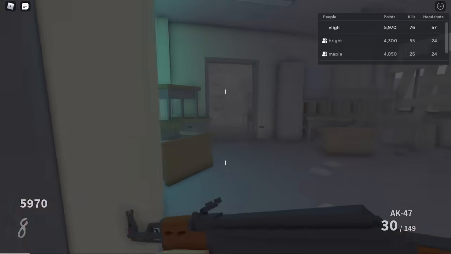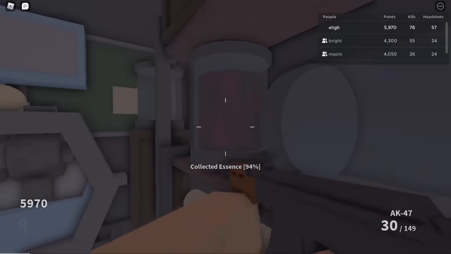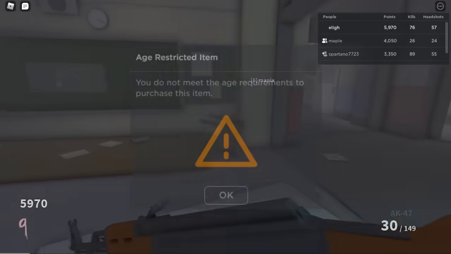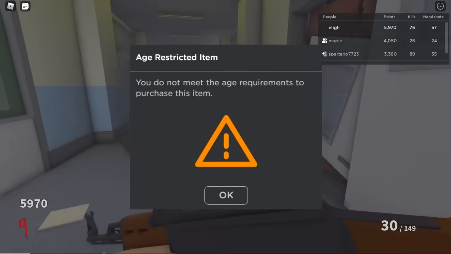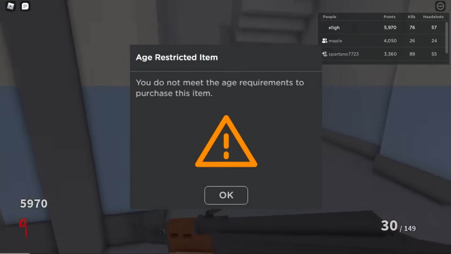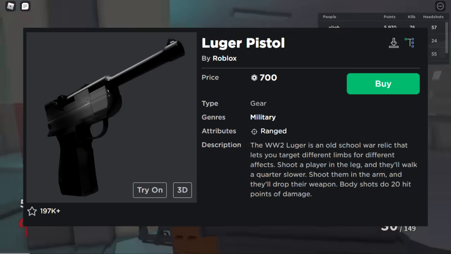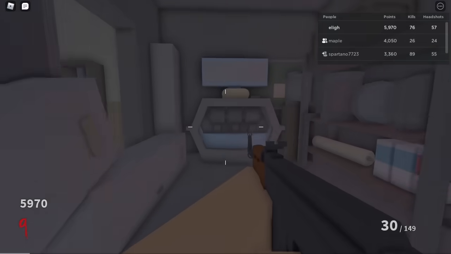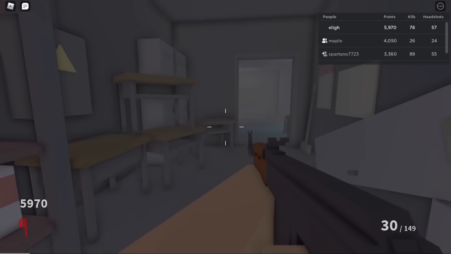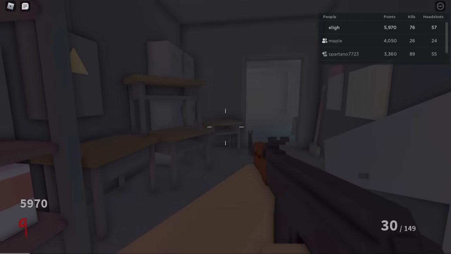13 plus gears. The 13 plus items category was a feature on Roblox that existed from 2012 to 2020, where certain gears and hats were only able to be purchased by people with accounts that are marked as being 13 years or older. These mostly included gun gears and stuff like that. A lot of people thought this was really weird to include in Roblox, which is mostly targeted towards kids, which led to the feature being deprecated in 2020.